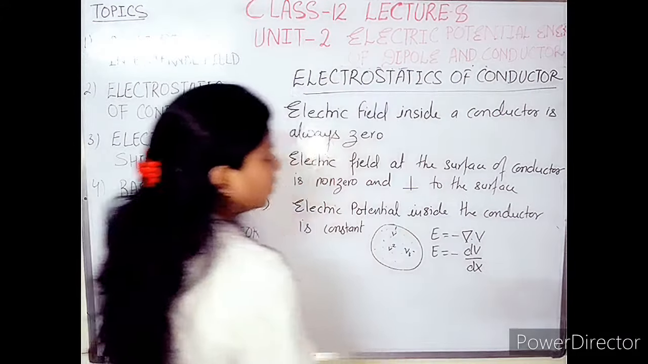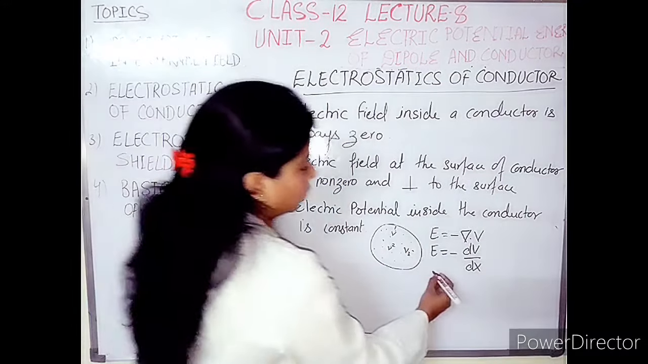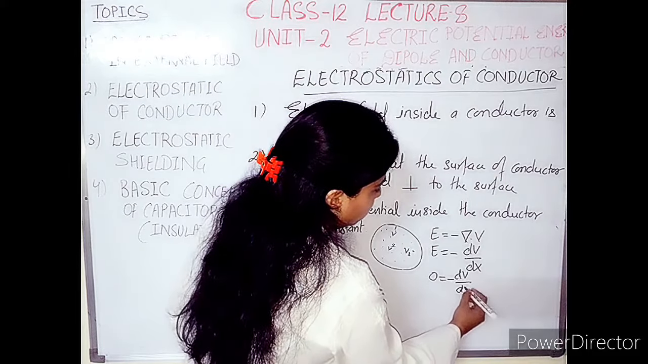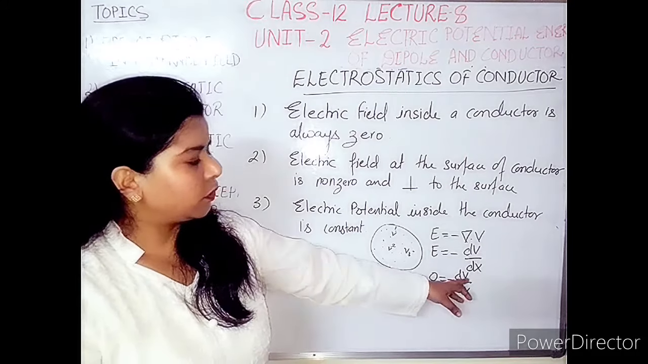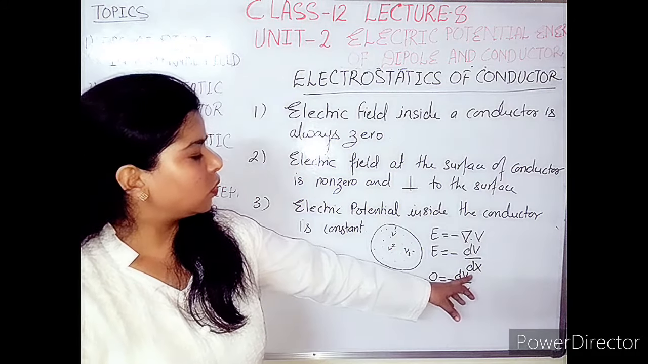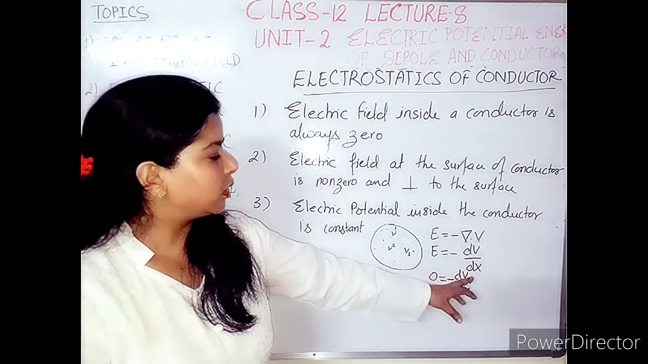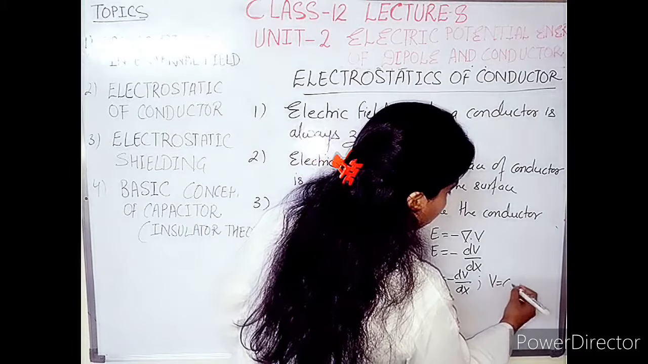This is electric field. So if inside the conductor electric field is 0, E is equal to 0. So what should be the value of V? This is the derivative of V. d by dx of any value should be equal to 0 only when that value is constant. That means V here is constant. Remember this point.